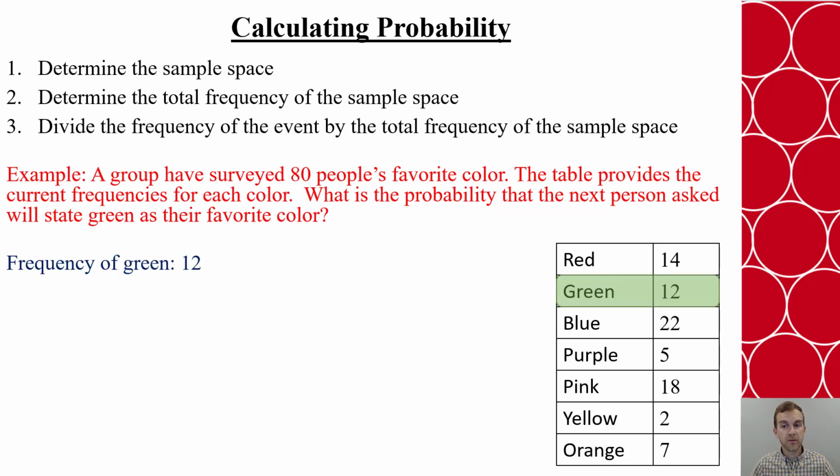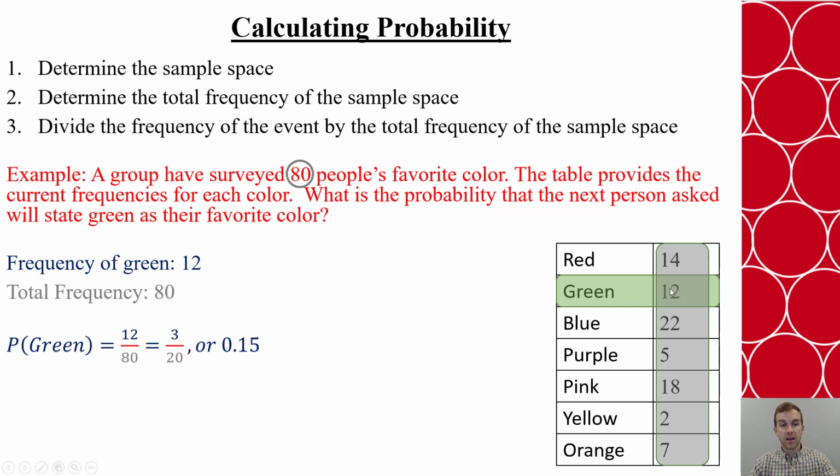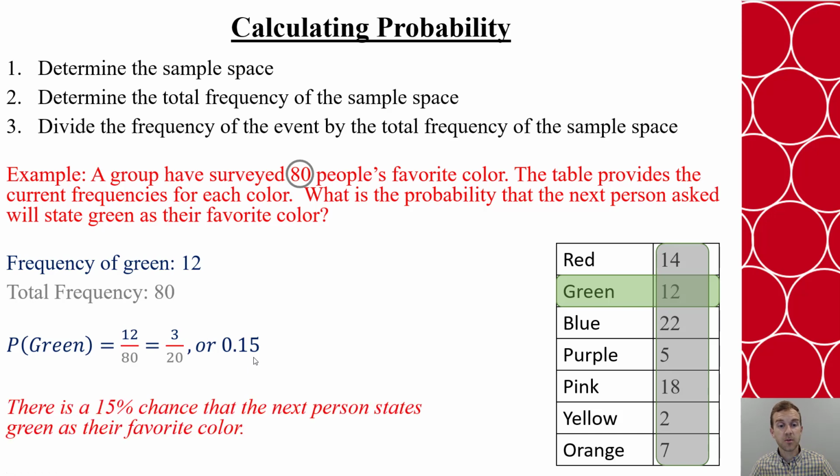So first thing, the frequency of green currently is 12. That's the event's frequency. We also need to know the sample space's frequency, which is 80. Well, how did I get 80? Well, they say they've surveyed 80 people. Also, if we sum up all of the frequencies, that should give us 80. So to calculate the probability of being green, we're going to take the frequency of green divided by the total frequency. That simplifies to 3/20, which is about 15%. So we would say there's a 15% chance that the next person states green as their favorite color.